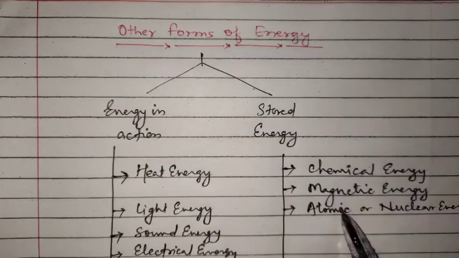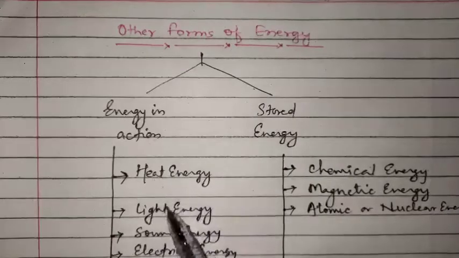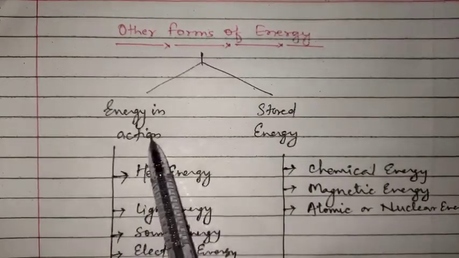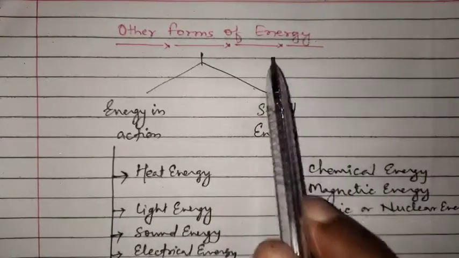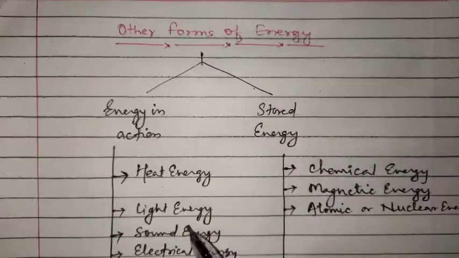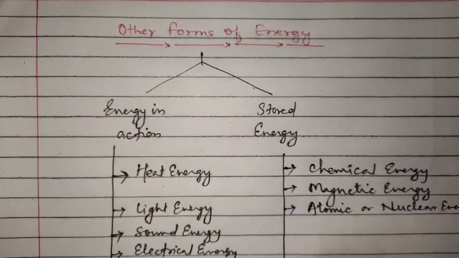These are the three types of energy which are in stored form, and these are the four types of energy which are in action form. It means a total of seven types of energy which are other forms, and two forms we have studied earlier. Let us discuss one by one these forms of energy.